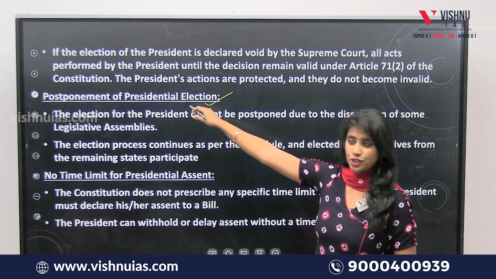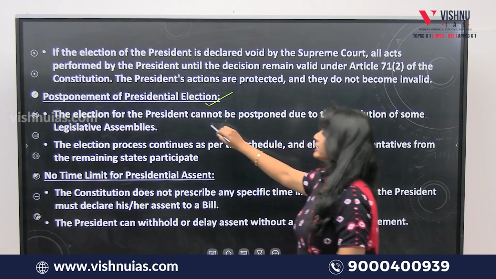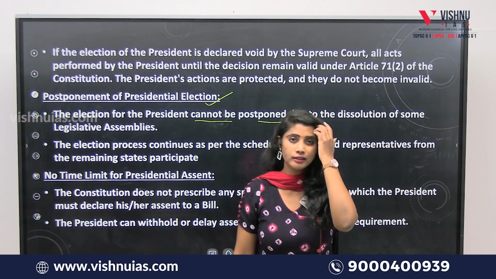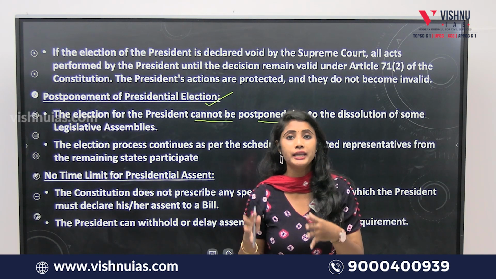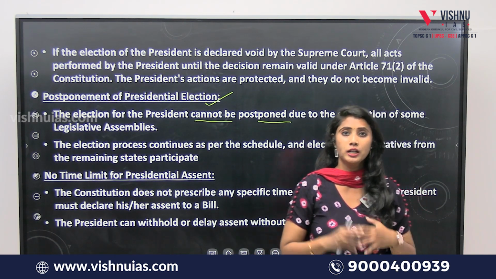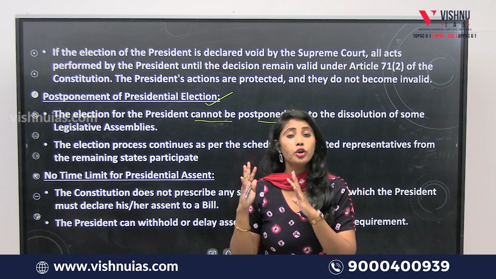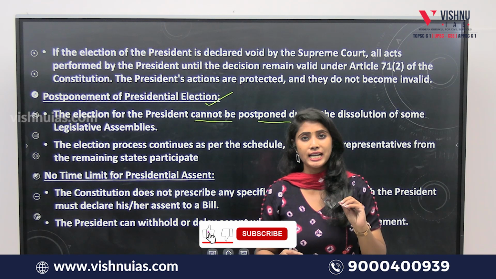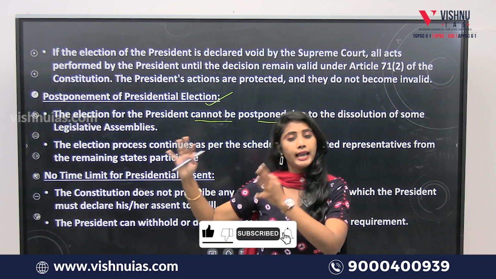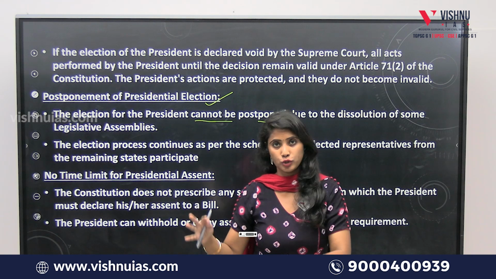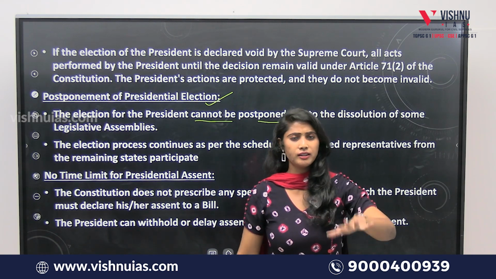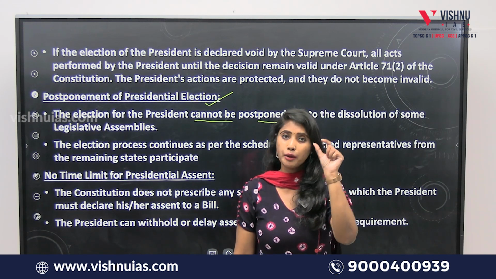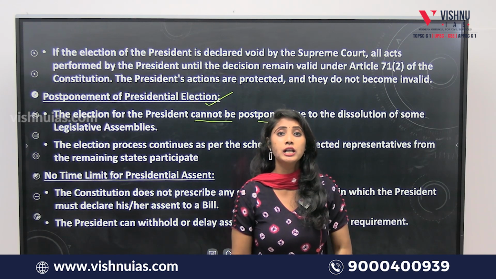Postponement of presidential elections. The election for the president cannot be postponed on the ground that a particular legislative assembly has been dissolved. So that state's MLAs won't participate in the election of the president. For example, let's suppose the Karnataka State Assembly has been dissolved, but the election for the president is in process. Karnataka won't participate in the election, but the process will continue.